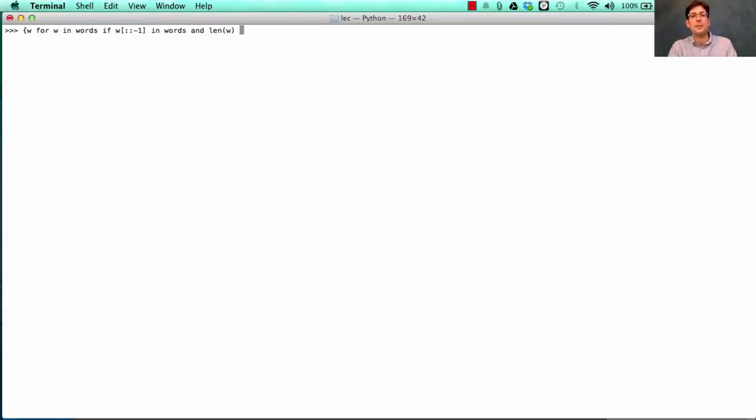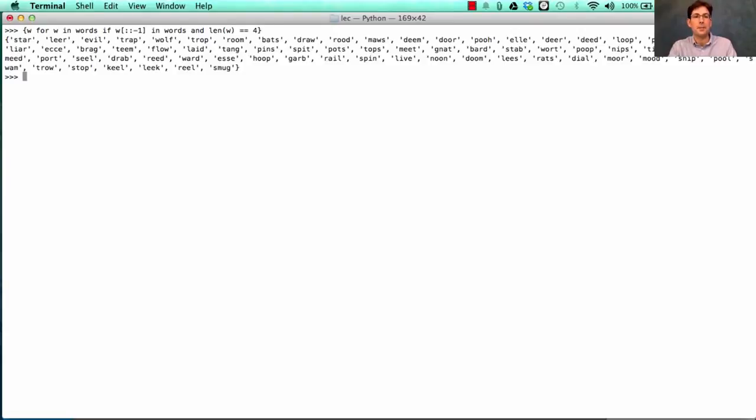And let's say we only want the ones that have length exactly 4. Well, look at all those. Rail and liar are opposite. Evil and live. And this does contain anything that's the same, forwards and backwards.